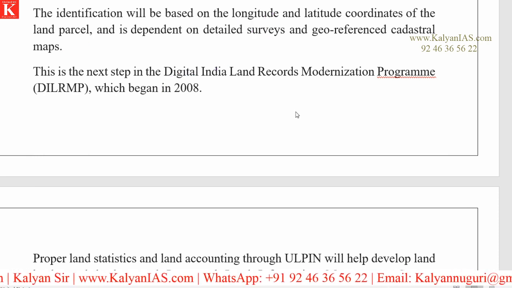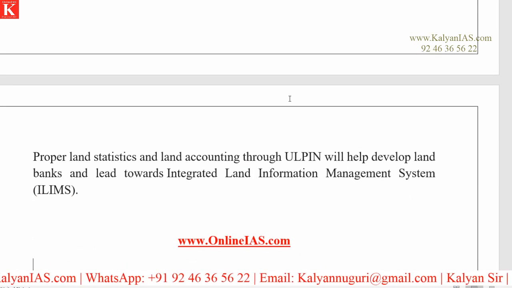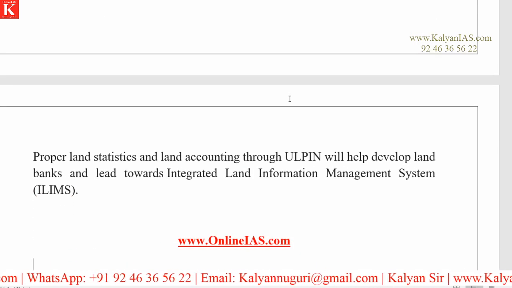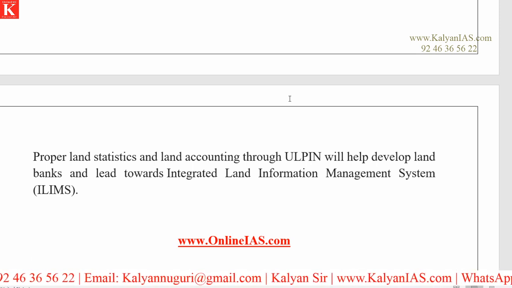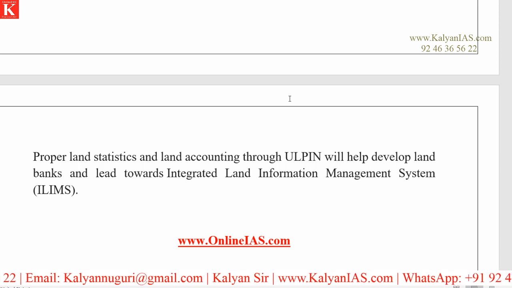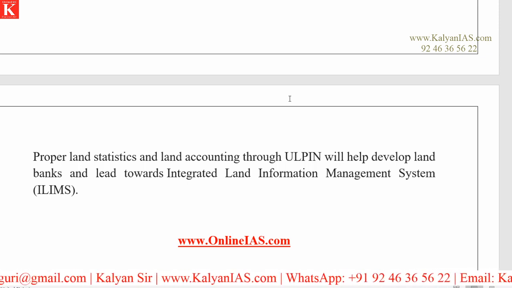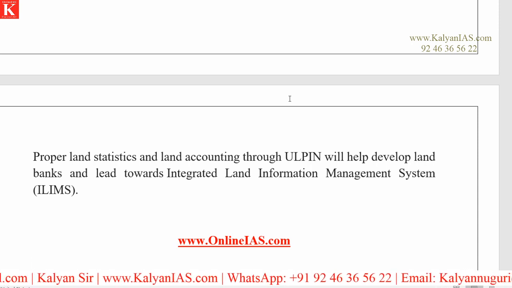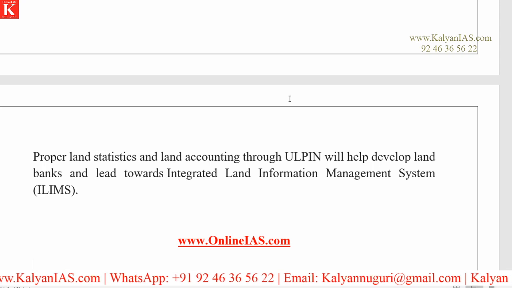And you already know the meaning of Digital India, right? Look at this. Proper land statistics and land accounting through ULPIN will help develop land banks and lead towards an integrated land information management system. Very important one. All right.